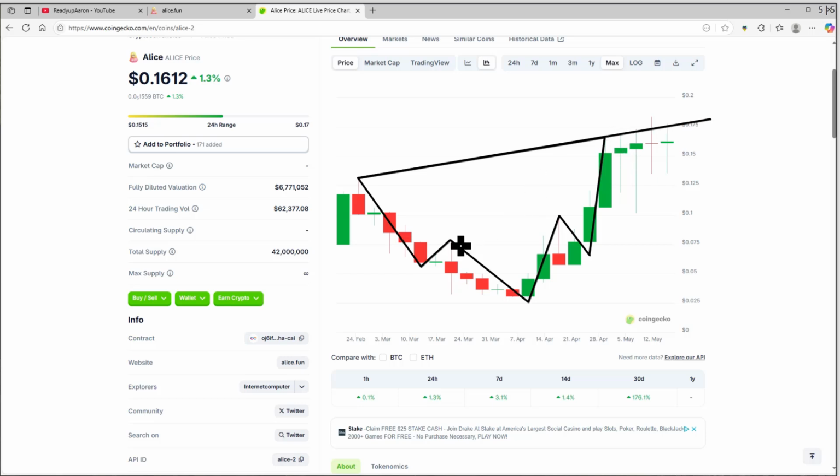Now, if we're going to go ahead and draw the necklines here, I'm going to put those forward into the future. We've got a little channel, okay? So we can indeed see that Alice kind of came down here and said, oh, no, thank you. It went a little bit below the trend line, but then respected it and went back into this channel. So this is where it's been playing right now, okay? It's just going sideways within there.